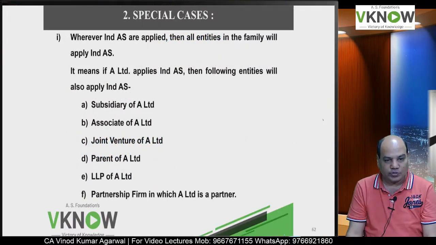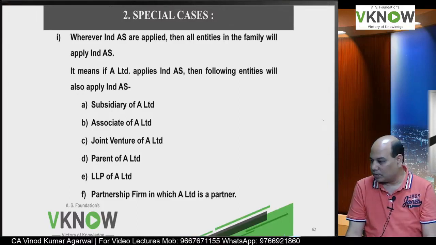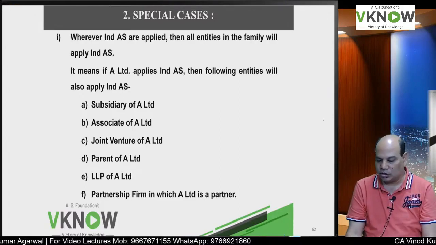Now come to next line, special cases. Wherever Ind AS are applied, then all entities in the family will apply Ind AS. The logic is consolidation will become easier.